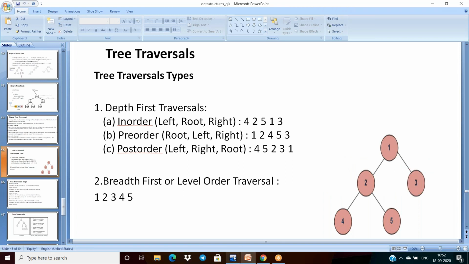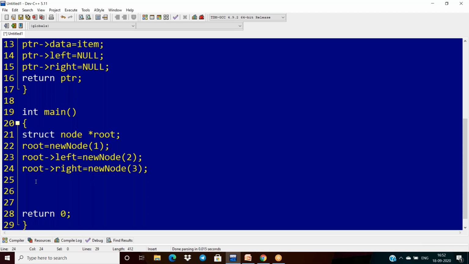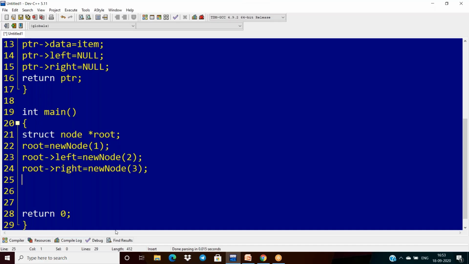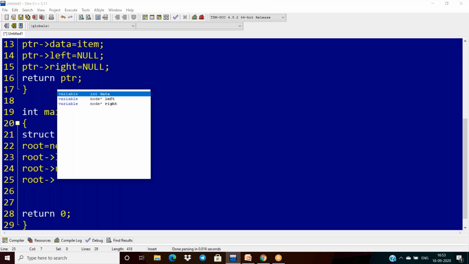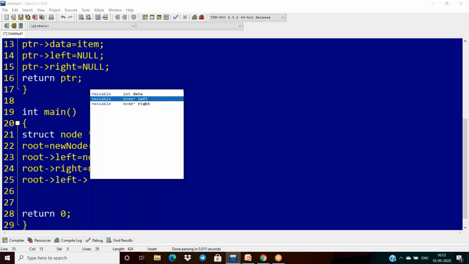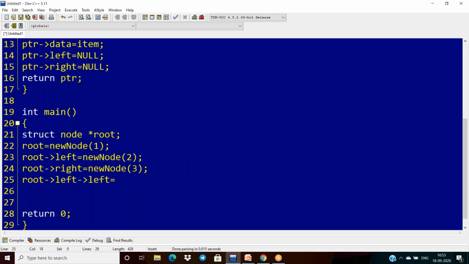And next, what about the remaining cases? To represent this, it is root dot left, root dot left left. So root dot left left is a new node, and what is the value here? 4.